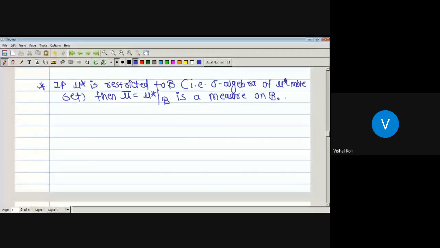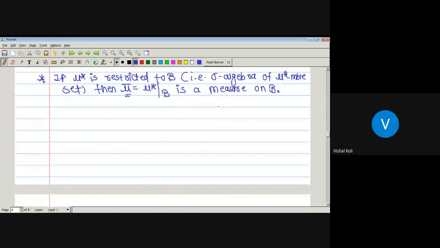So what we did is that we restricted the outer measure mu star to curly B. Instead of the power set, the domain now has only the mu star measurable sets. We named that function mu bar equal to mu star, so on curly B your mu star is mu bar. Okay, and now we have to prove that this mu bar is a measure on curly B. Again we have to prove the three properties: it is closed under complementation, phi is a member of it, and it is closed under countable union.